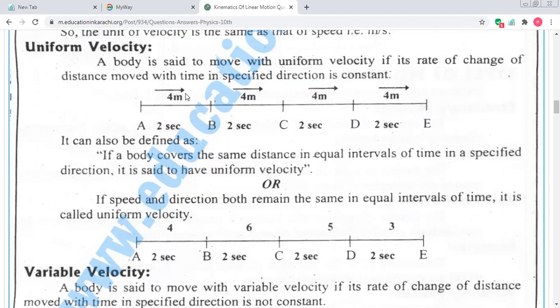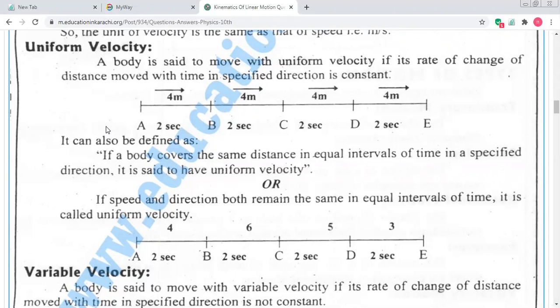When a body covers the same displacement in a fixed time, just like you can see 2 seconds, a car covers 4 meter displacement in 2 seconds. After 4 meter displacement, the car stops or starts to move again, and then it stops again and again, after every 4 meter displacement and in 2 seconds. Okay, that type of velocity is known as uniform velocity.